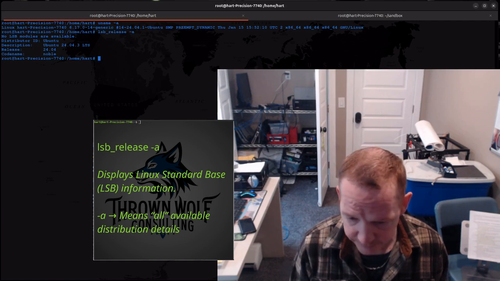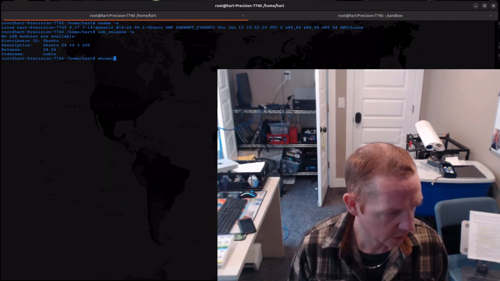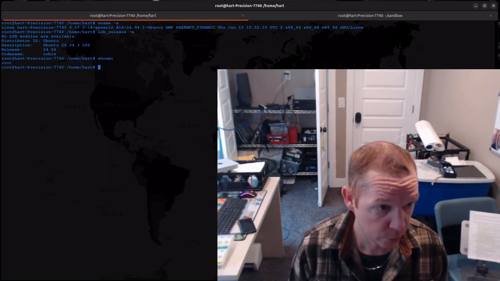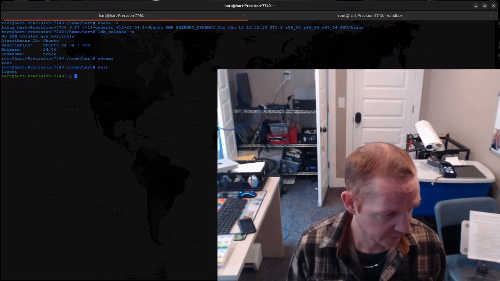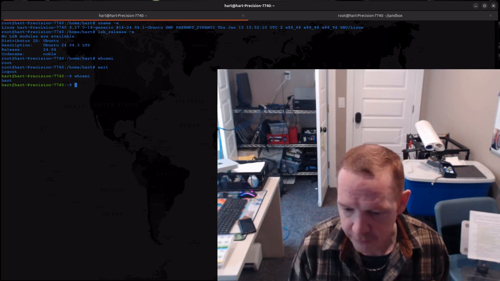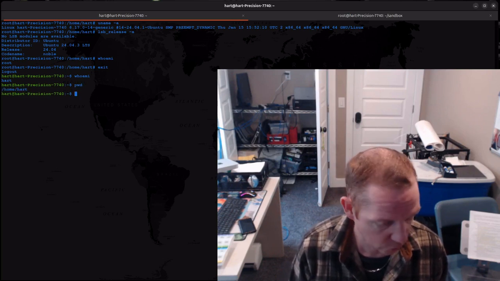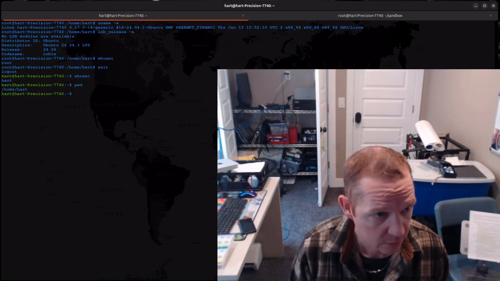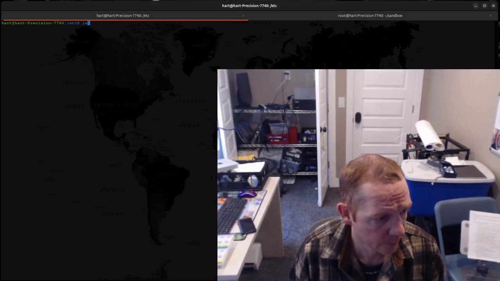It's an LTS. Who am I? I'm root. What if I exit? Who am I? Heart. Let's print working directory. I'm in /home/heart. Let's go through some navigation here.